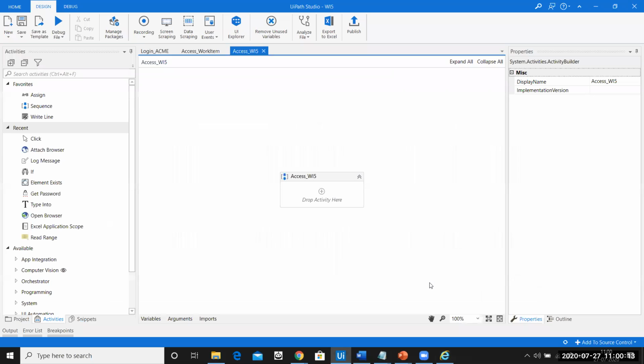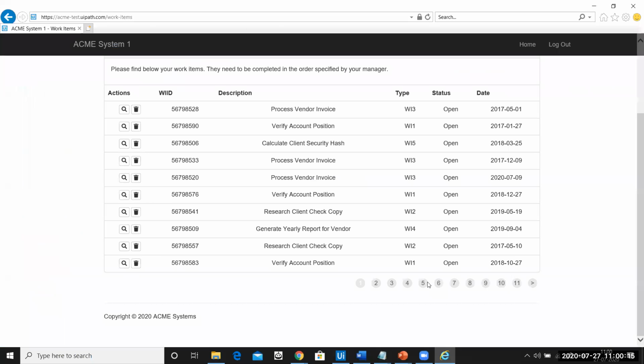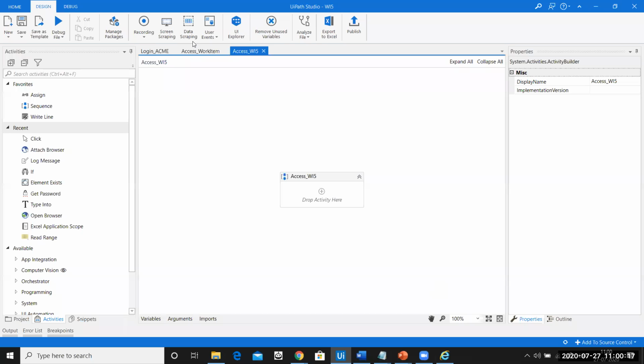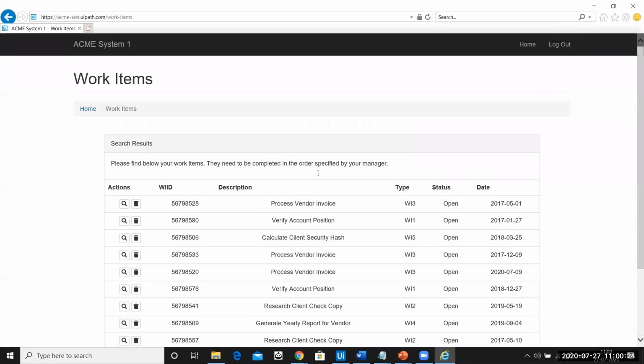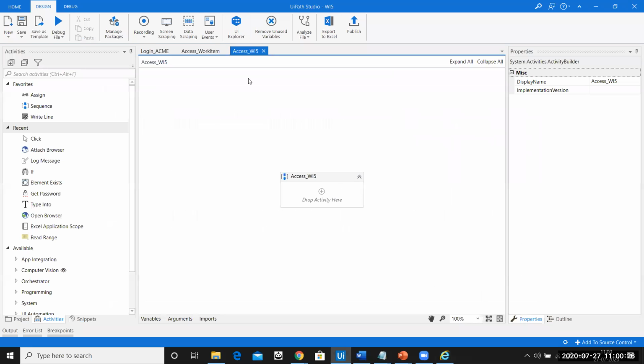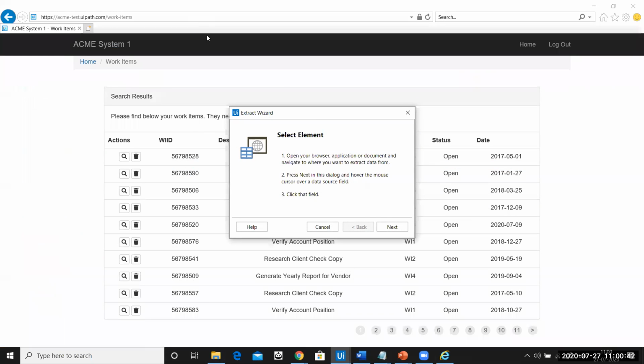So how do I scrape it? Everybody knows how to scrape it, so we'll do data scraping. You can see I am not adding attach browser here, because data scraping also attaches a browser. The very first step in data scraping is that it attaches a browser for itself. That's the reason I'm not explicitly adding attach browser here. So I'll go ahead and say data scraping.